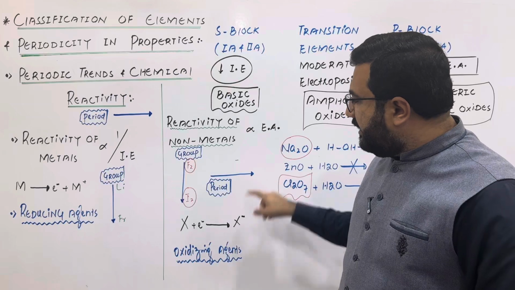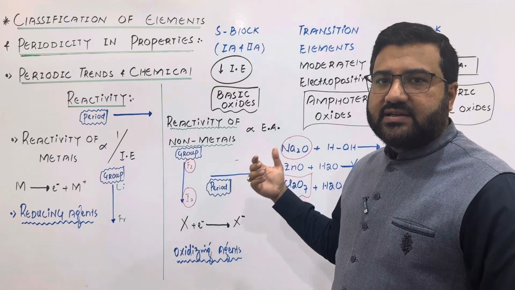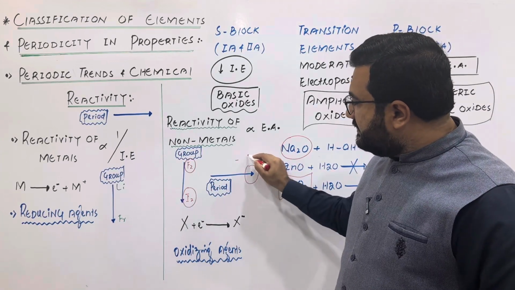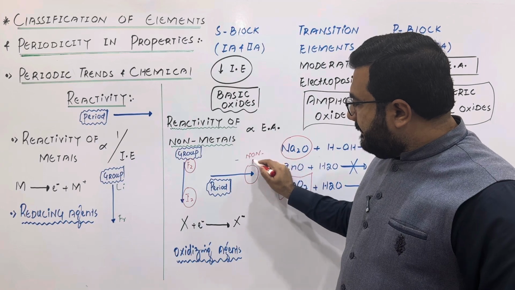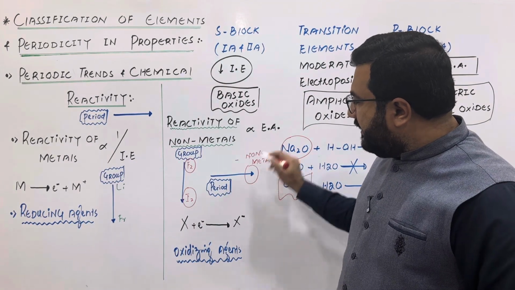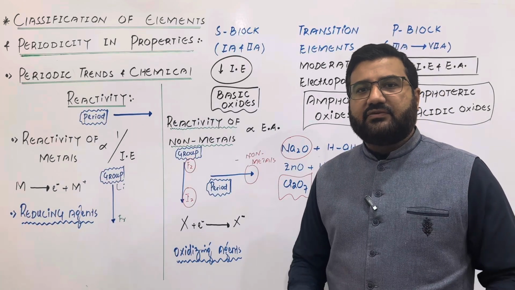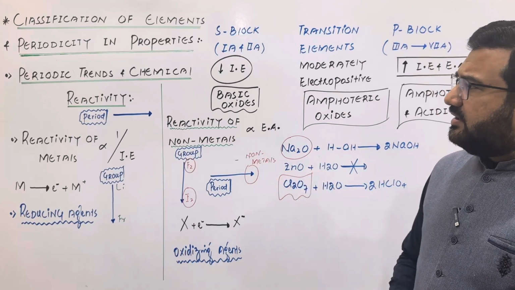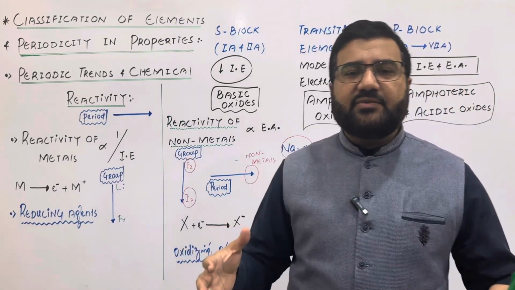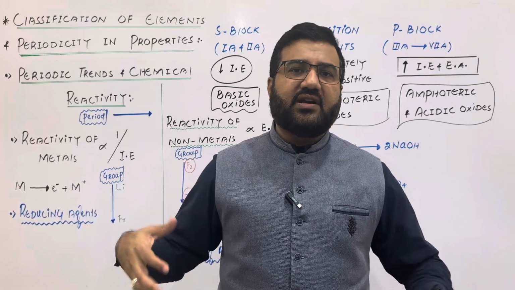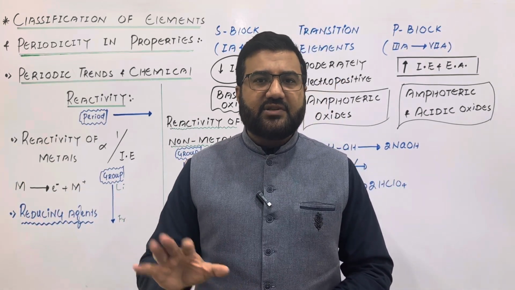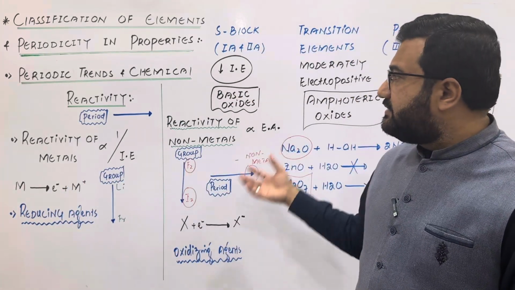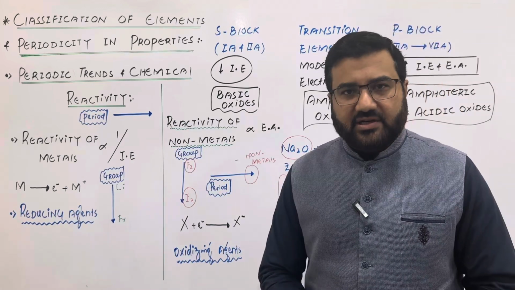Similarly, when you move from left to right in a period, the electron affinity keeps on increasing, its negative value keeps on increasing. So the strongest non-metals are found at the right corner of the periodic table. This was about the trends of reactivities, that maximum reactivities are found at the extremes. The middle portion shows moderate reactivity; they are not as reactive as the elements on the extremes of the periodic table. So this was a slight discussion about the reactivity of the metals and non-metals.